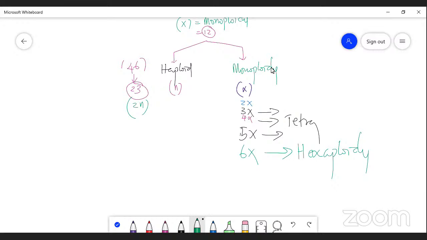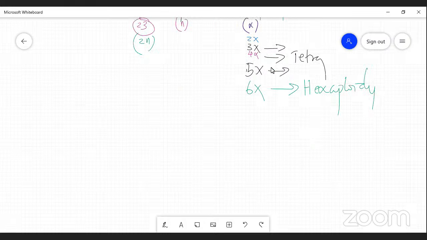So this is the difference between haploidy and monoploidy, right? Haploidy refers to half the number of chromosomes from the fixed or constant, specific number of chromosomes in an organism. Whereas monoploidy means only one basic set of chromosomes is present. That is called monoploidy, right? So this is the difference between haploidy and monoploidy. My dear students, by adding 1x, 2x, 3x, 4x, that is called simply, I can say, polyploidy.